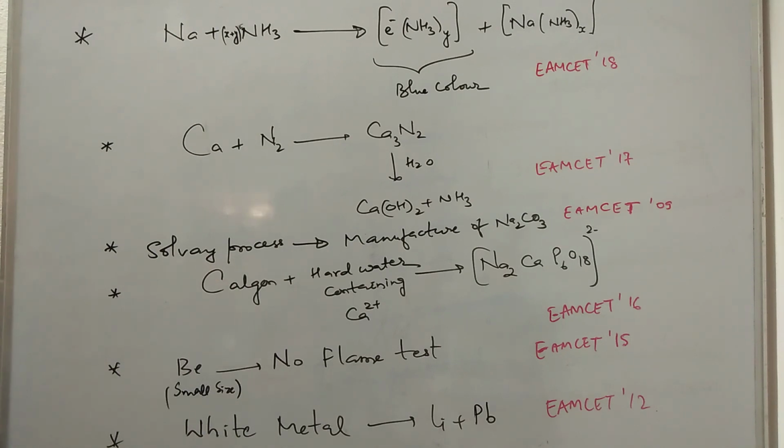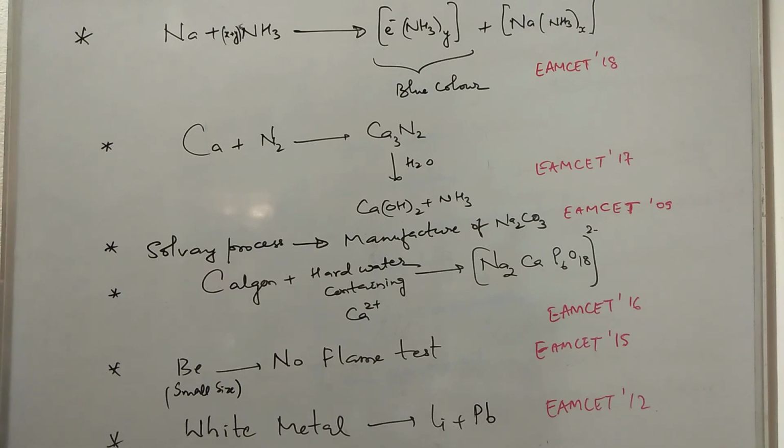Now coming to the next question, the Solvay process is used for the manufacture of sodium carbonate. This was asked in EAMCET 2009. Keep in mind that potassium carbonate cannot be prepared by the Solvay process.